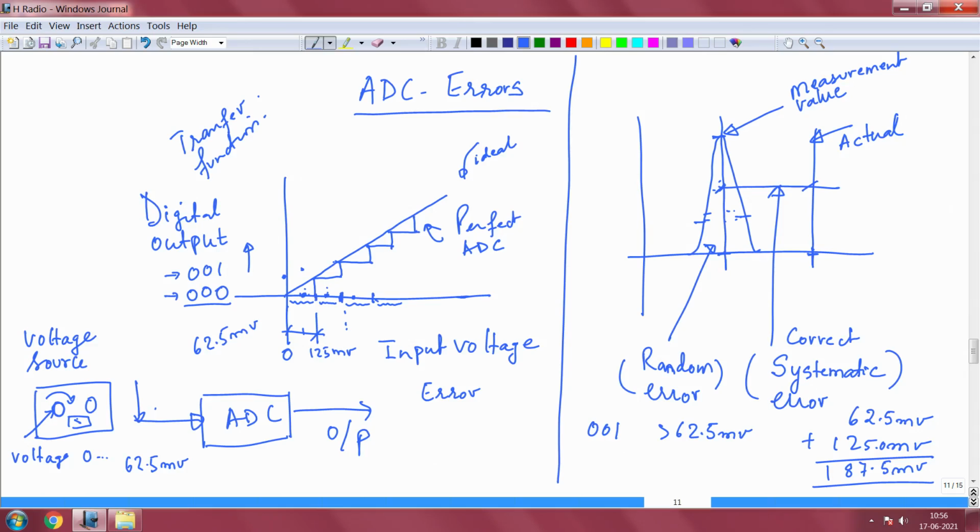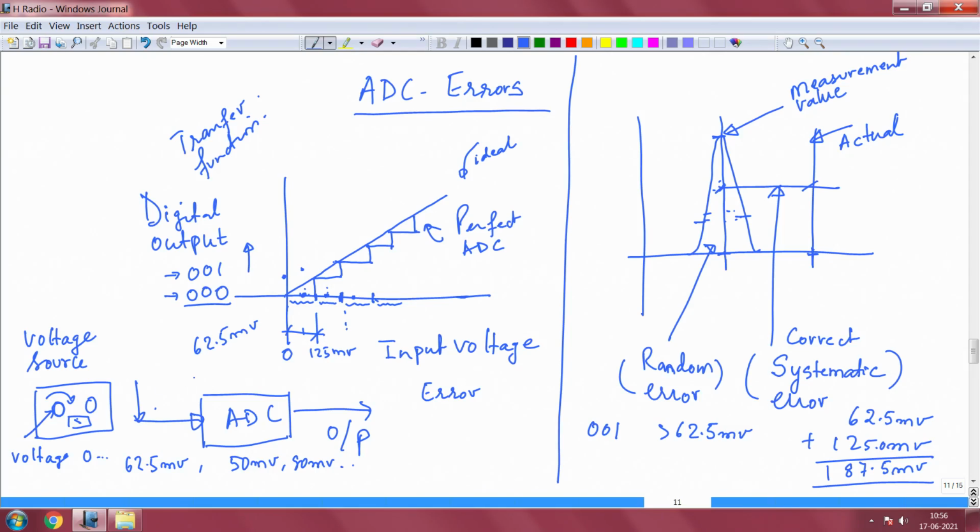I use the word thereabout because I am not sure, you are also not sure for that ADC whether it will trigger at half of 125 millivolt, which is 62.5, or whether it will trigger to the second code word at 50 millivolt, or whether it will trigger at 80 millivolt. We do not know this for sure, but for sure it will never trigger at 125 millivolt, it might trigger much earlier.